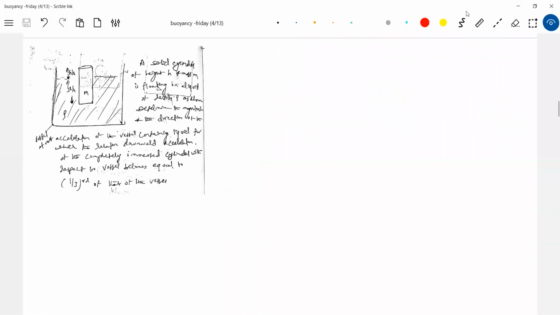Okay, there's one good question. I'll read the question. A solid cylinder of height h and mass m is floating in a liquid of density rho, as shown. Determine the magnitude and direction of the acceleration of the vessel containing the liquid, for which the relative downward acceleration of the completely immersed cylinder with respect to the vessel becomes equal to 1/3 of that of the vessel.